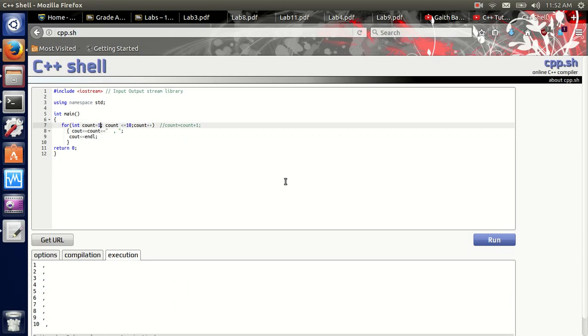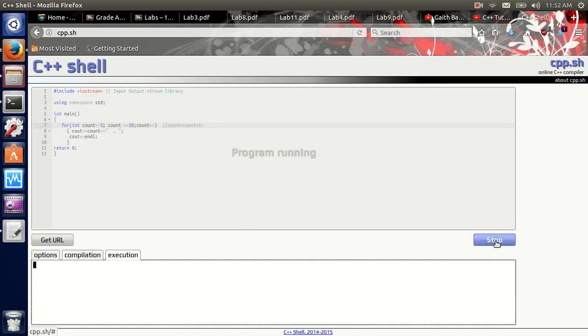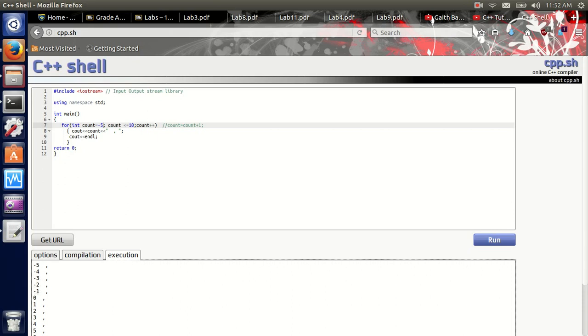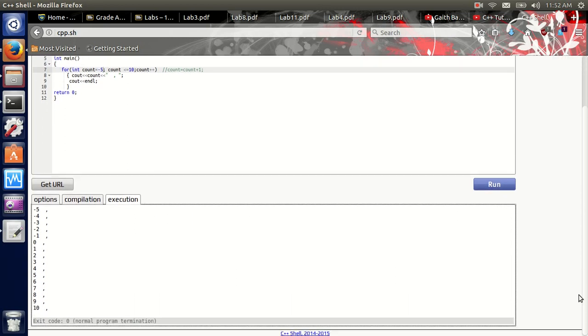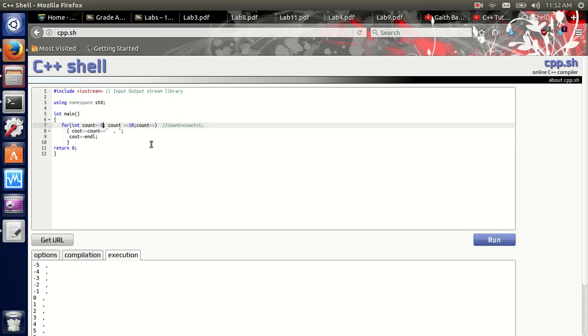I want to change my initial value to -5. You think that's gonna change anything? You can see the output here is going from -5 to 10. We usually start loops with what? 0 to whatever. Let's take the equal sign out of here, so it's gonna go from 0 to 9. It's gonna stop at 10.